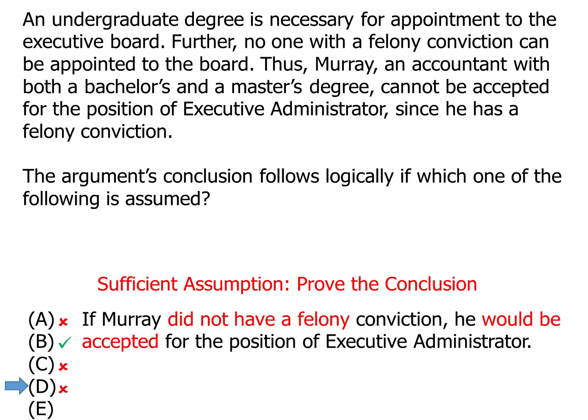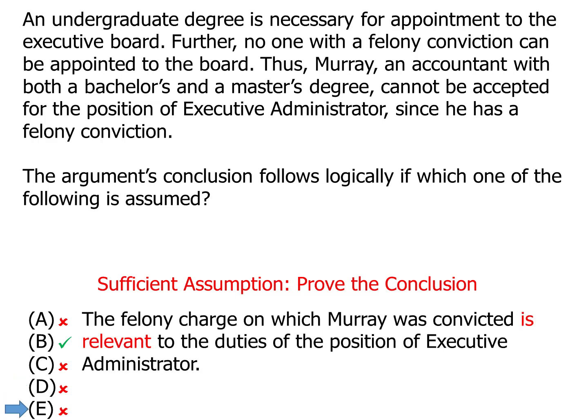Answer choice D, if Murray did not have a felony conviction, well, he has one. So it doesn't matter what would be true if he didn't. This rule won't apply to him. He does. Also, it would bring him closer to being the executive administrator. We want to take him further away. D is not our answer.